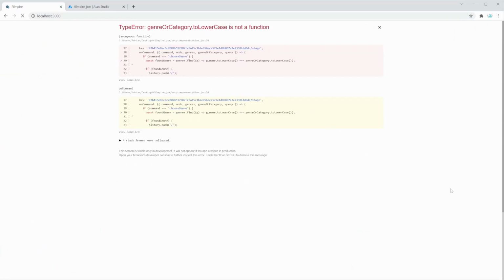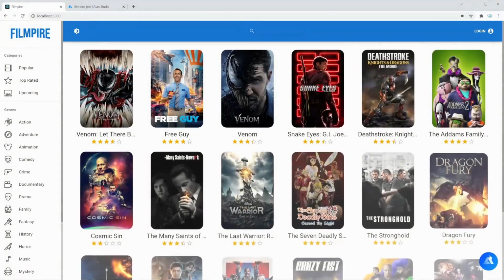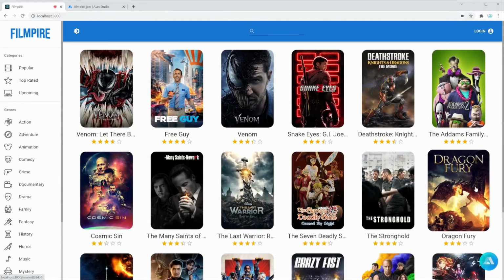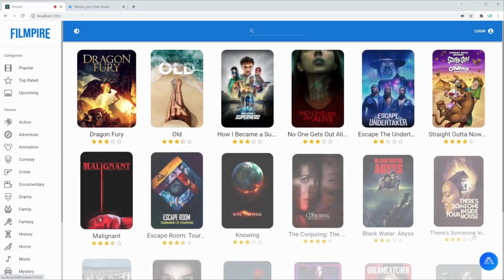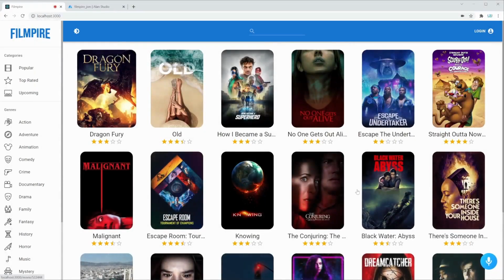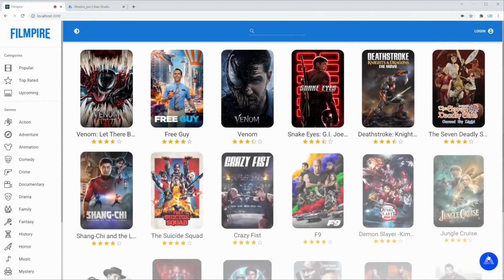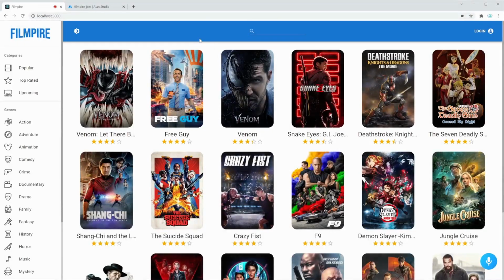Let's reload the page. Surprise me. Sounds good. Enjoy some mystery movies. There we go. That's great. Let's give it one more try. Surprise me. Sounds good. Enjoy some action movies. And our action movies are right here. Great. Our Alan functionality has been implemented.